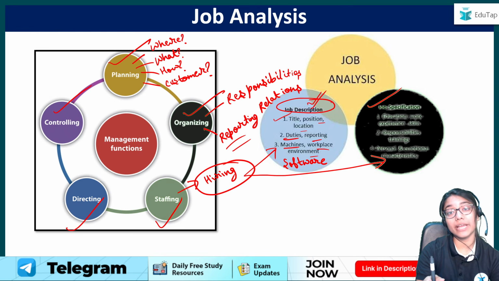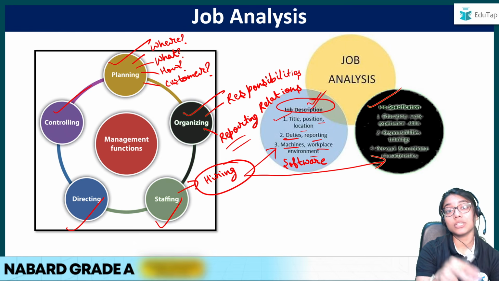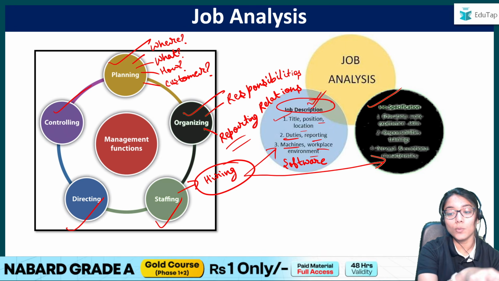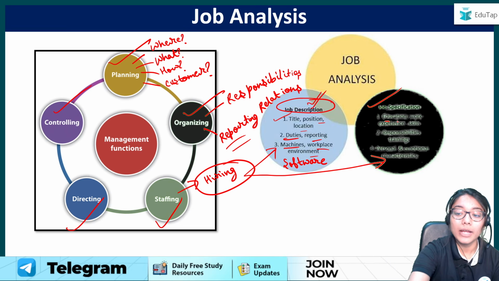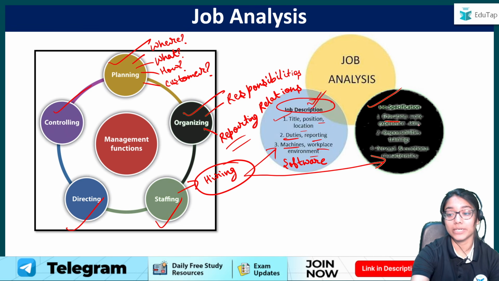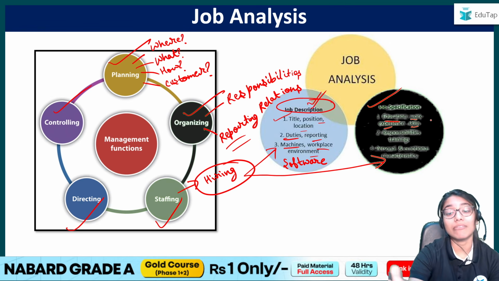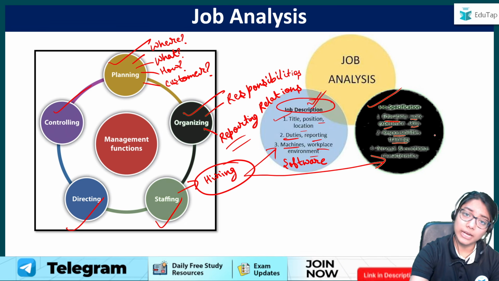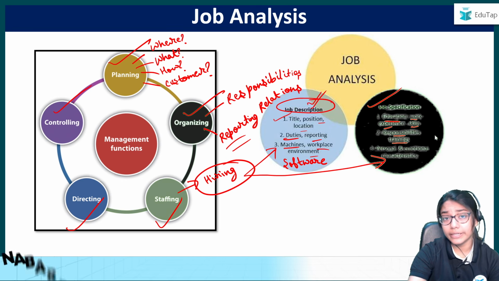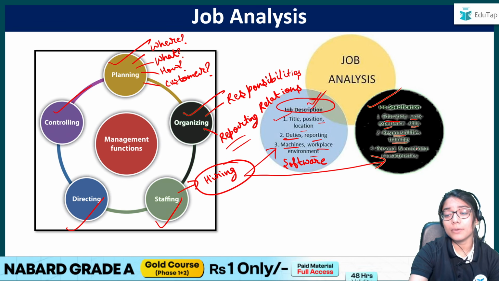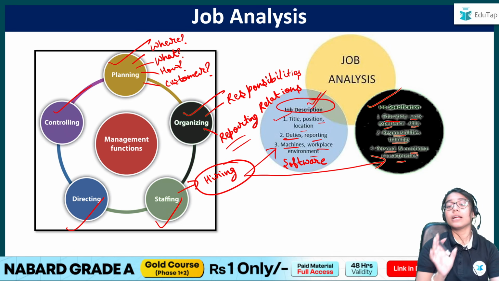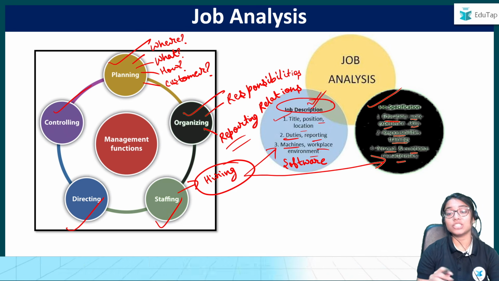But job specification is when the organization is telling you that to be eligible, you as a candidate must have these requirements: your education, maybe you're supposed to be a graduate, any work experience if required, any specific skill which you must have for that job, right? Any responsibilities or trainings which you have done or taken, any volunteer work, and your personal and emotional characteristics. Basically, this is what makes up your JD and JS.